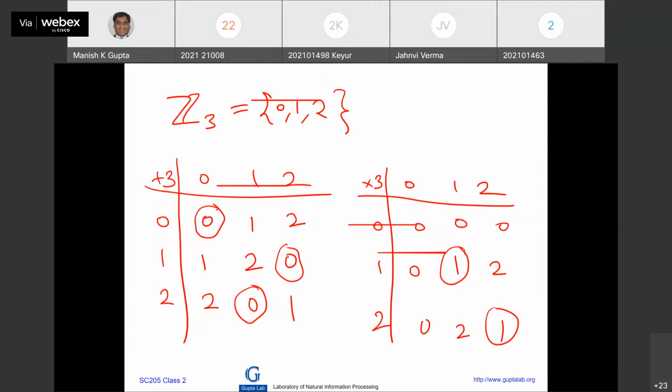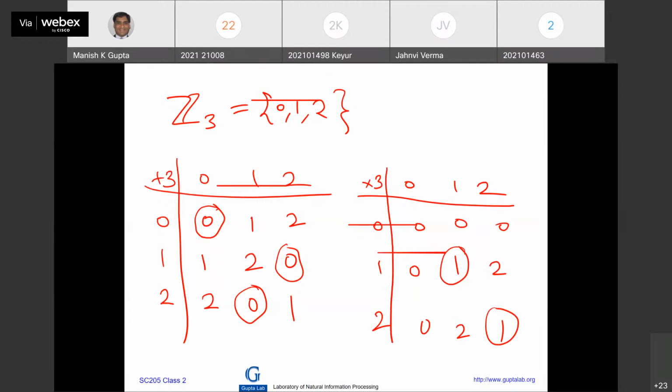1 plus 2 is equal to 0. That means 1 and 2 are inverses of each other with respect to addition, right? And similarly 2 plus 1 is equal to 0. So 1 and 2 are inverses of each other with respect to addition. So with respect to addition, I can play with all the 4 operations anyway.